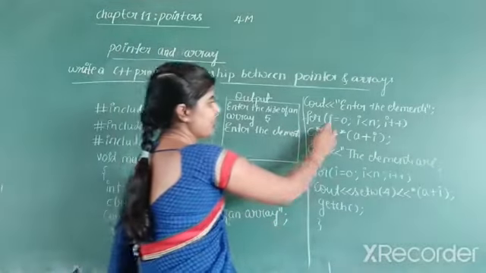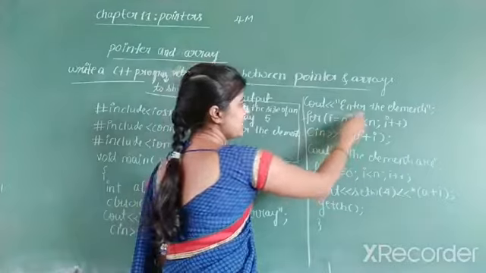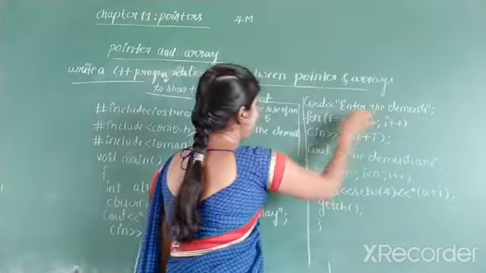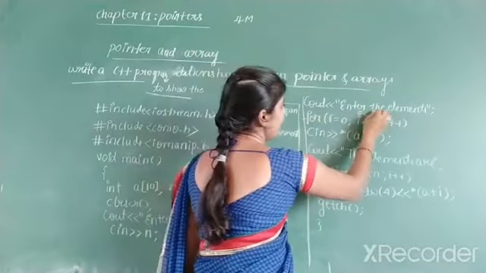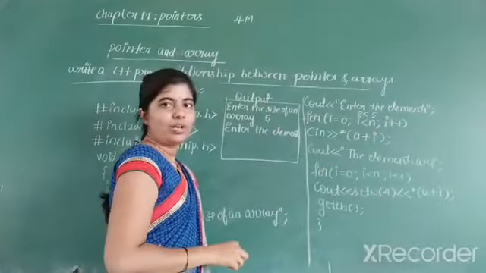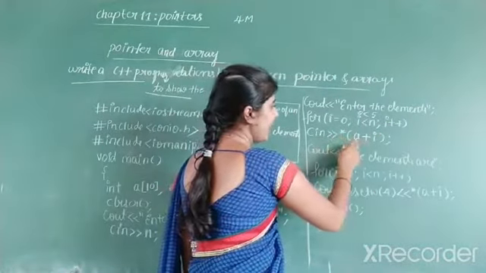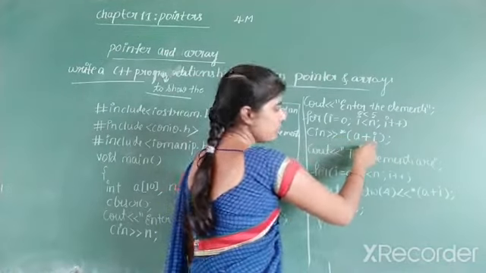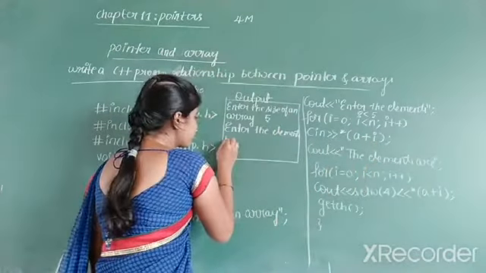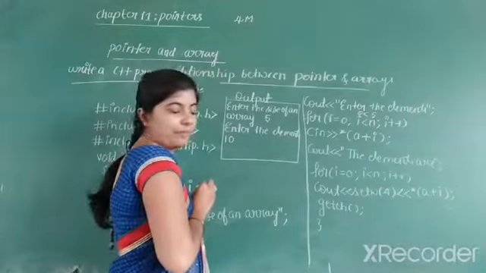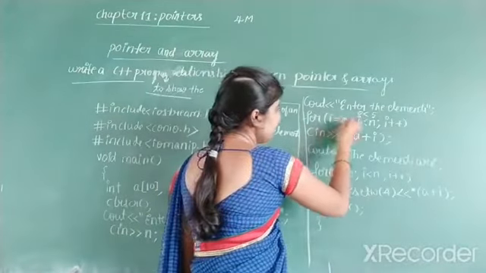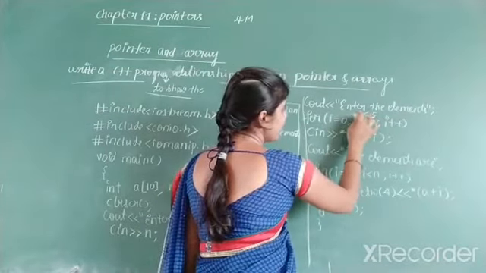First it will check the condition. What is the I value? 0. 0 less than n. What is the n value? The n value is 5. 0 less than 5, the condition is true. It will come here. So a plus I value is 0, so in the 0th position you type the first element. Then it will move again to the increment, and the I value becomes 1.